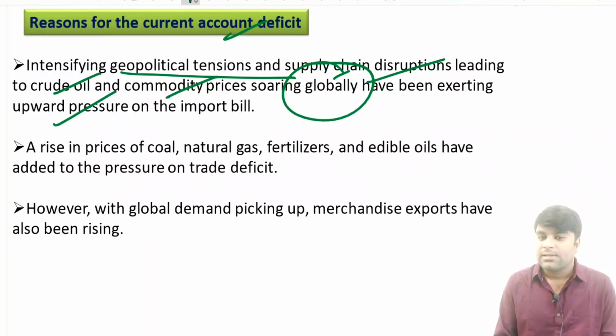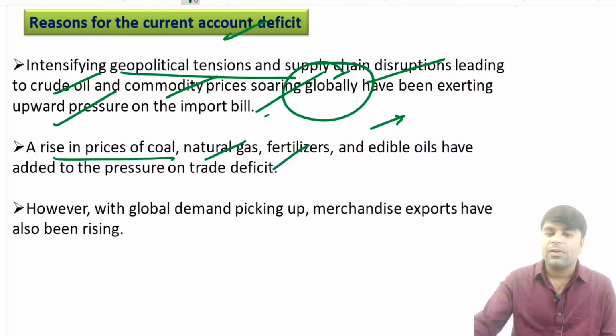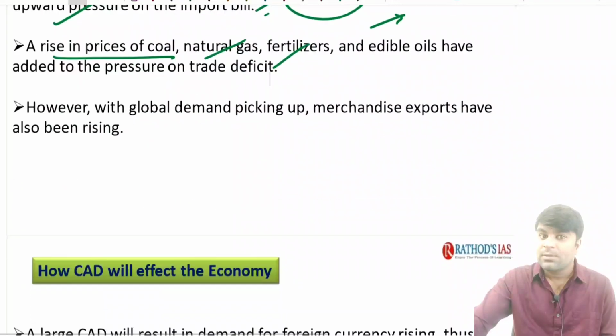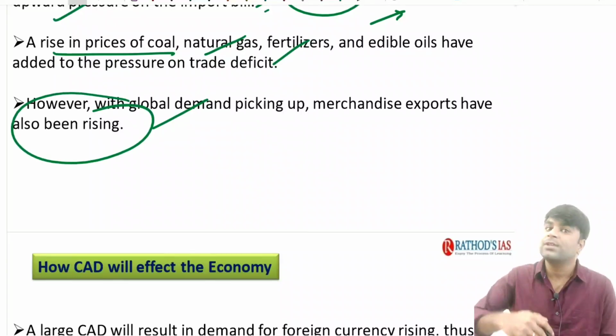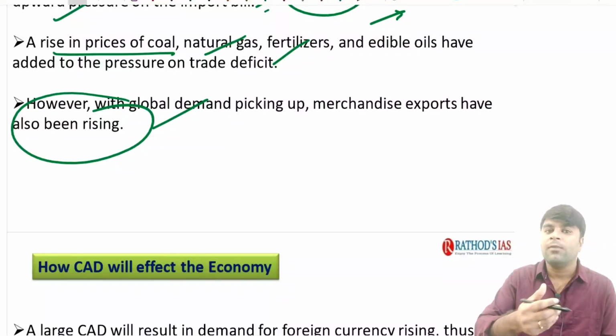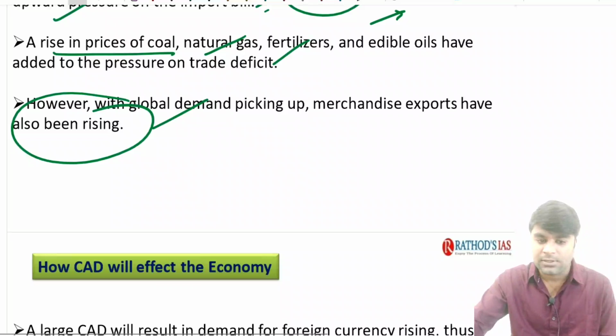You have to see, for example, we need to pay more and more due to this kind of sanctions. So that's the reason why we need to get more and more money in the foreign currencies. The rise in the prices of coal, natural gas, fertilizers, edible oils also puts a pressure on the trade deficit. However, with the global demand picking up, the merchandise exports have been rising. If we export more and more goods, we are going to earn foreign money. With that foreign money, we can have essential imports, right? This is the basic trend.